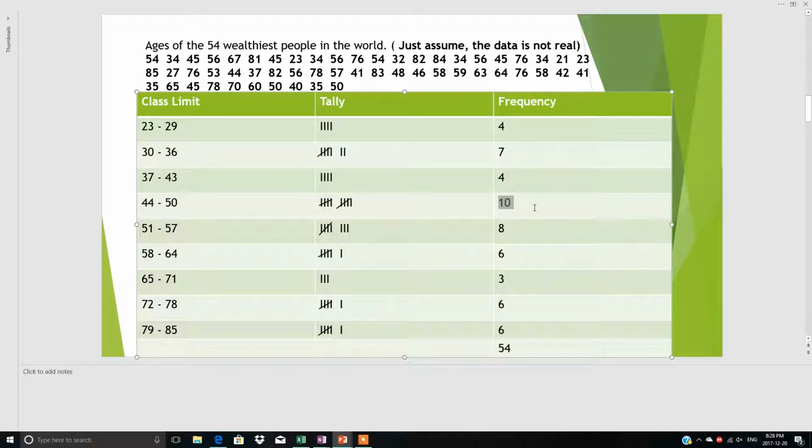This is the raw data, we cannot make any conclusion. So when we arrange the data in the form of a table, the frequency distribution, we conclude that 10 people belong to this range who are the wealthiest people.